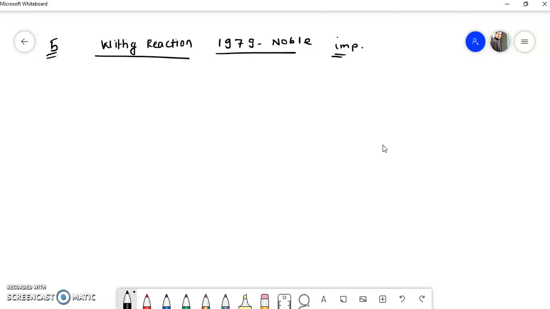I will say that this reaction is the reaction between an aldehyde or ketone with an organophosphorus compound.